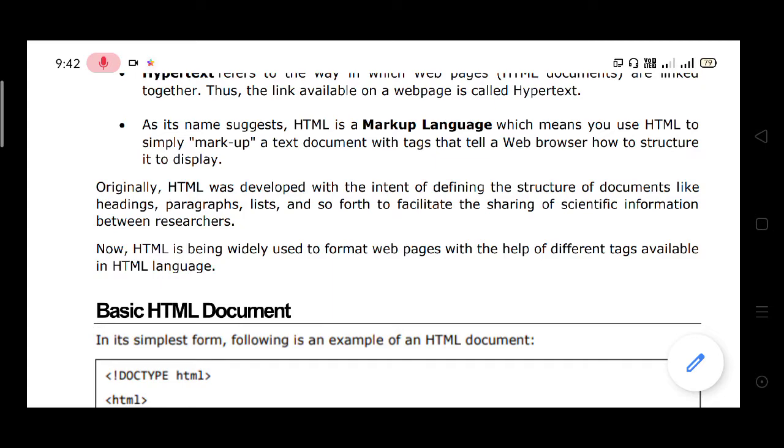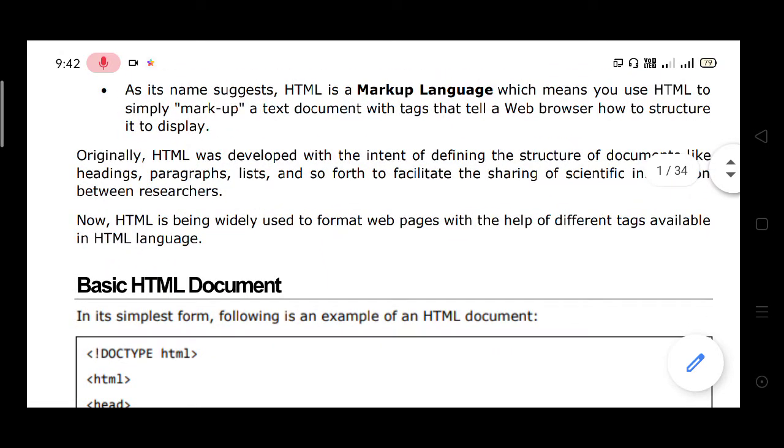Now, HTML is being widely used to format web pages with the help of different tags available in the HTML language.